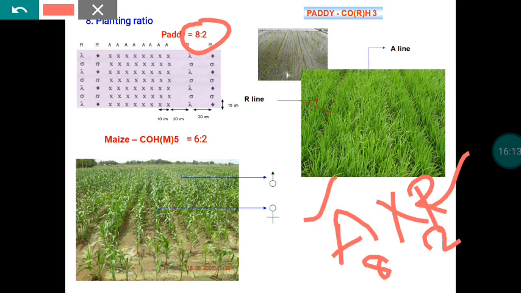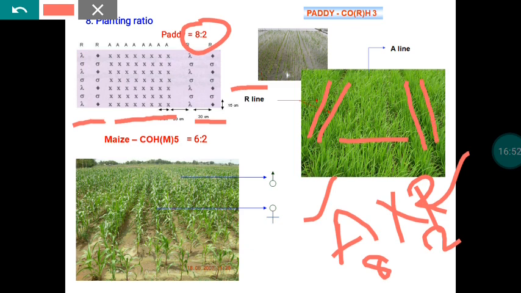So these two are the R lines, then followed by 8 rows of the A line. Again we have to plant 2 rows of the R line, then you have to continue 8 rows of the A. So like that the entire field will be planted. So here we have to follow the line system of planting. The same system is followed for sorghum, maize, sunflower and all those crops. So here you can see paddy. These 2 rows are R, the remaining are the A line, again 2 rows of the R line. Like that we take up the planting.